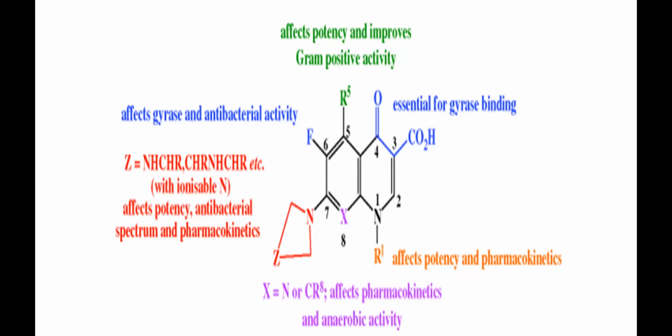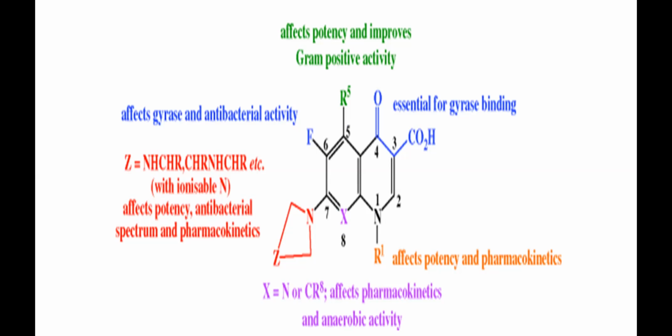In case of fluoroquinolones, number the positions 1, 2, 3, 4, 5, 6, 7. At the 6th position there is a fluorine. Sorry, as I said earlier, it was 6, not 7. This contains various piperazines, bicyclic or substituted piperazines at the 7th position. The 8th position also contains various groups, fluoro, chloro, or methoxy.